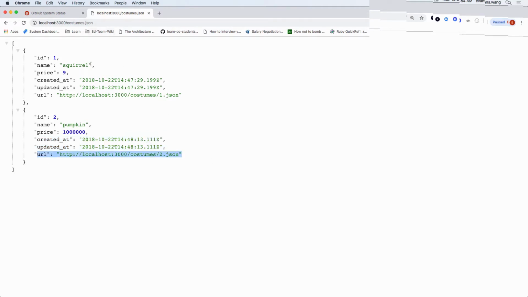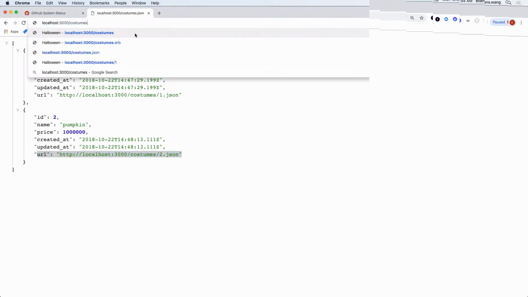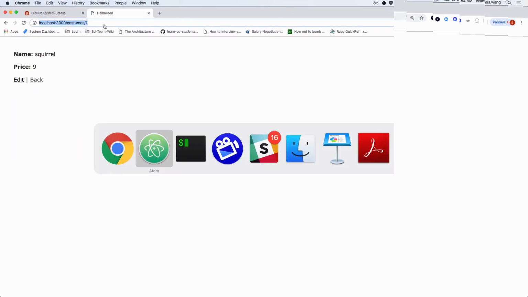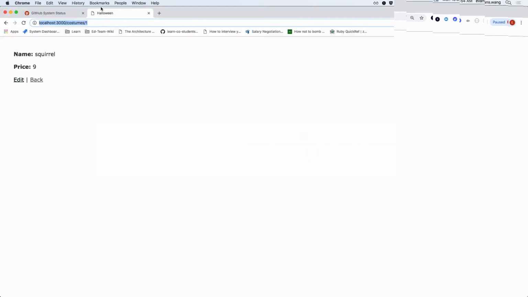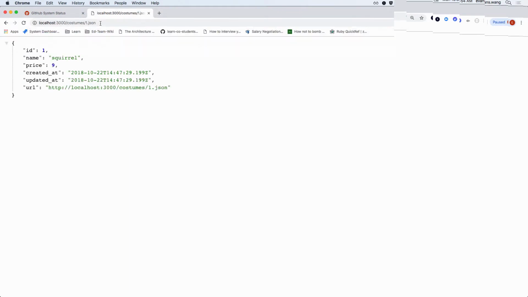What is this real quick? What route am I hitting here? What RESTful route is just /costumes? Index, right? So what route is this? So what am I going to see? Squirrel? Squirrel. Cool. I wonder if I can possibly, in my show, do a .json. Whoa. Kind of wild, right?